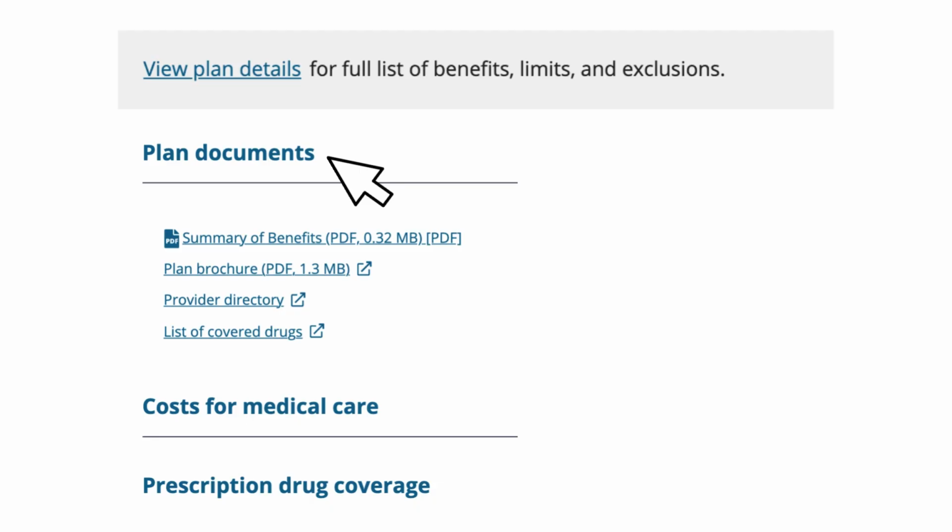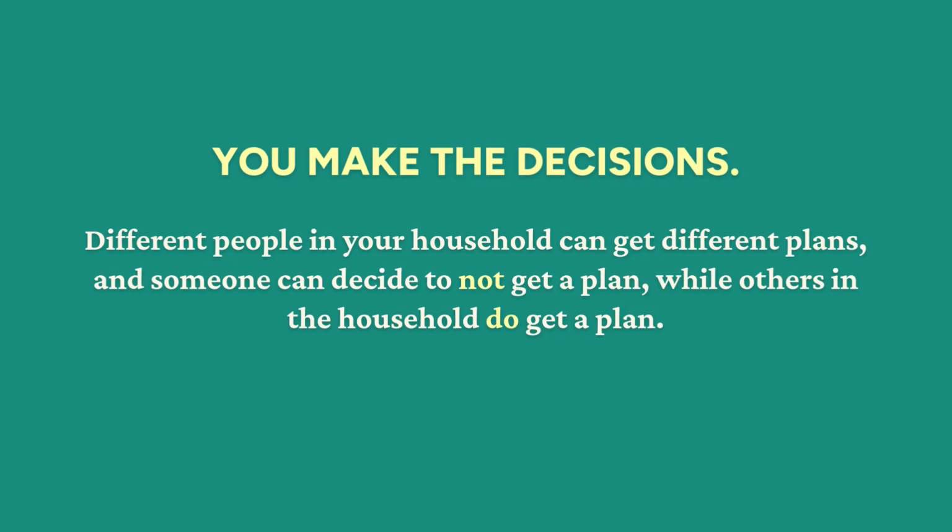On your screen showing the list of plans, click on View Plan Details for a full list of benefits, limits, and exclusions. Click on Plan Documents to see the full information for a plan, including summary of benefits, plan brochure, provider directory, list of covered drugs, cost for medical care, and prescription drug coverage. Always remember, you make the decisions. Different people in your household can get different plans, and someone can decide to not get a plan while others in the household do get a plan.